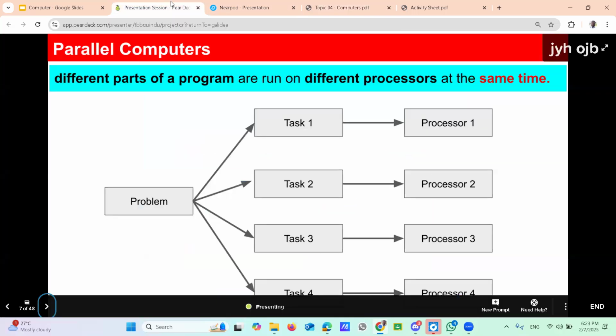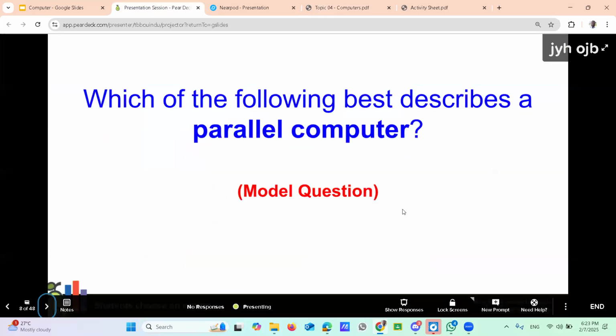Back into the presentation. Now do this activity, a model question. Try to do it yourself.